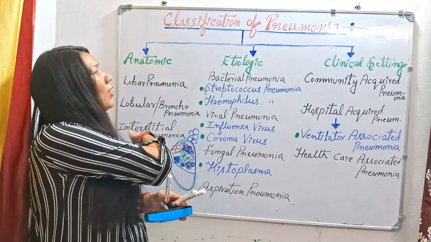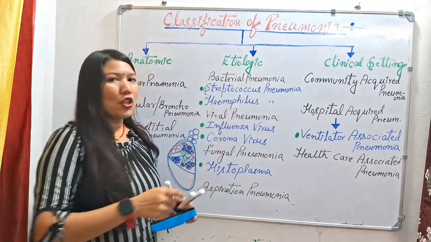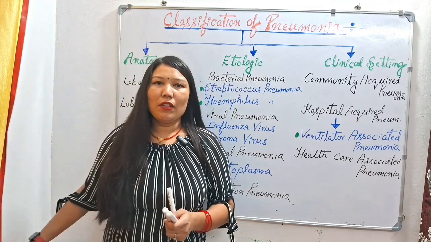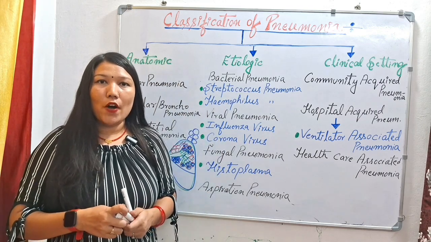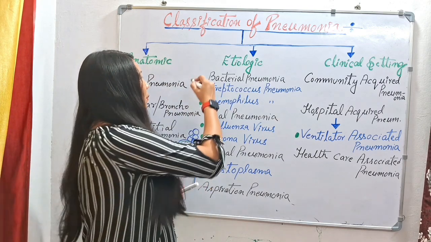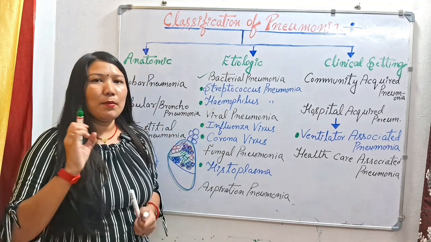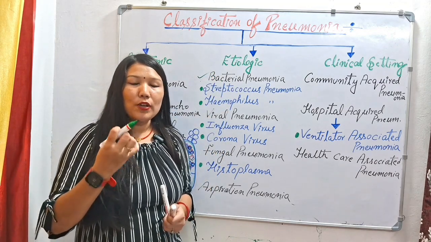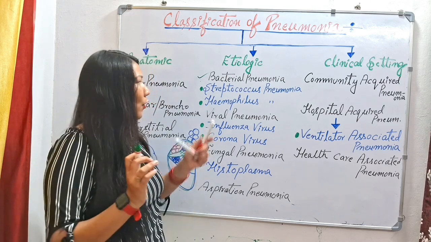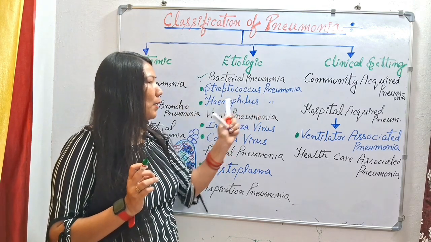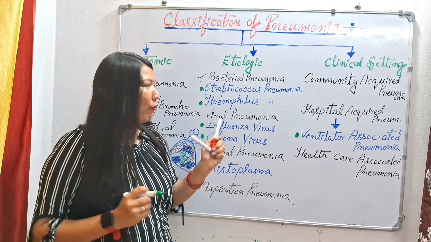Okay, next we come to the classification on the basis of etiology and causes. Here we will mainly study the microorganisms, meaning which pathogen or microorganism is causing the pneumonia. First and most important is bacterial, since most pneumonia is caused by bacterial pneumonia. There are many cases of bacterial pneumonia, for example Streptococcus pneumoniae and Haemophilus pneumoniae. Next we have viral pneumonia.